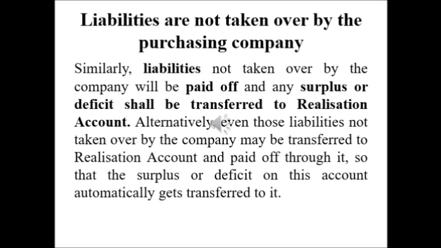Here, the liabilities not taken over by the purchasing company should be disposed of or paid off by the firm to the creditors of the firm.